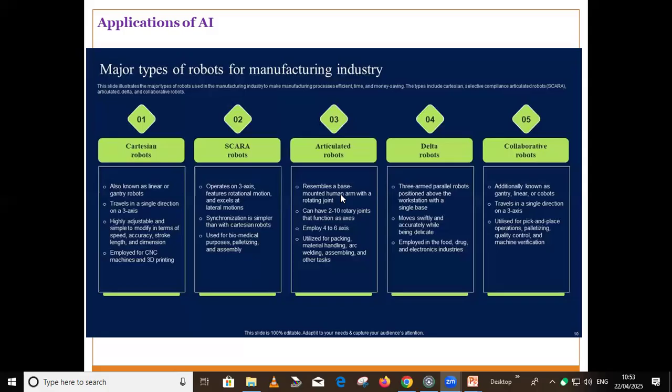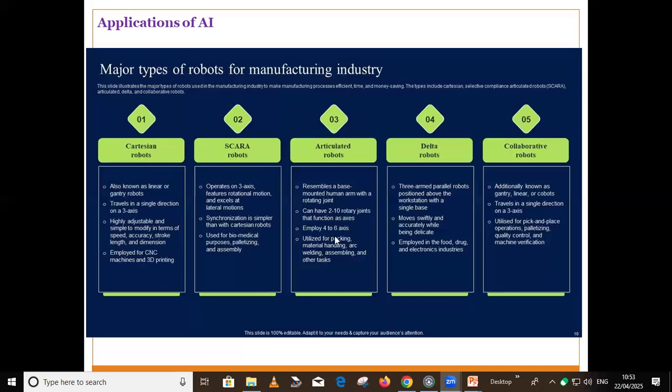Then second, it can operate on three axes. So we have rotational motion and linear motion. It can synchronize more simply than a Cartesian robot. Again, it can be useful for biomedical applications. So this is the second part, the SCARA robot, where we can set the algorithm in such a way that the system can be useful in both the linear direction and the rotational direction.